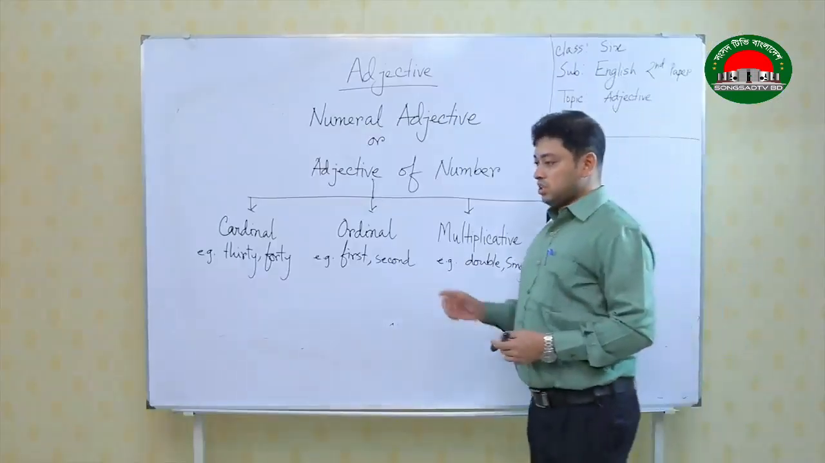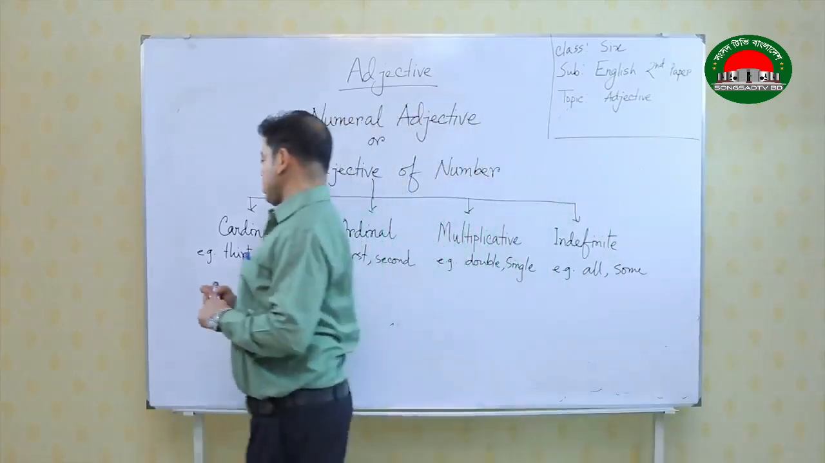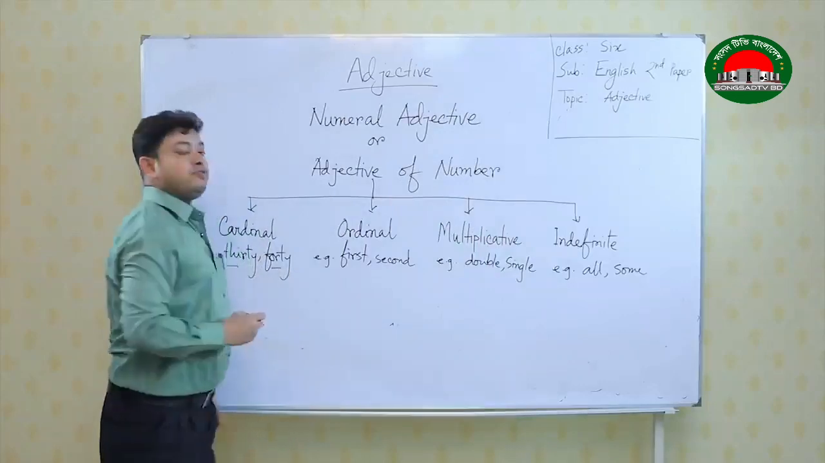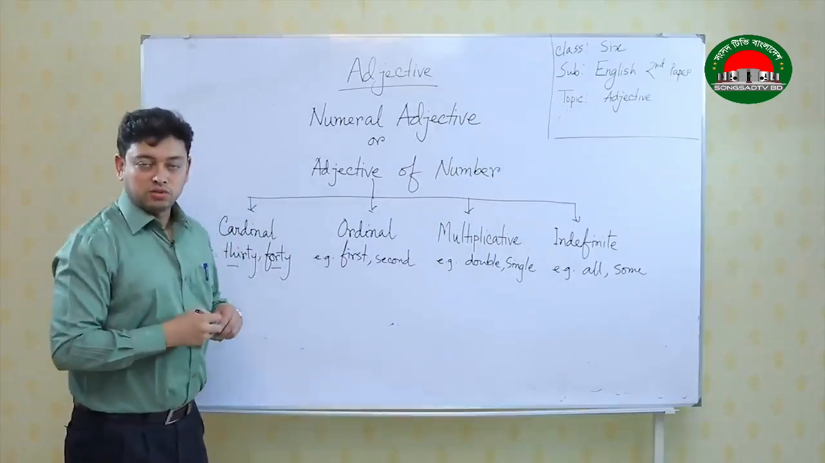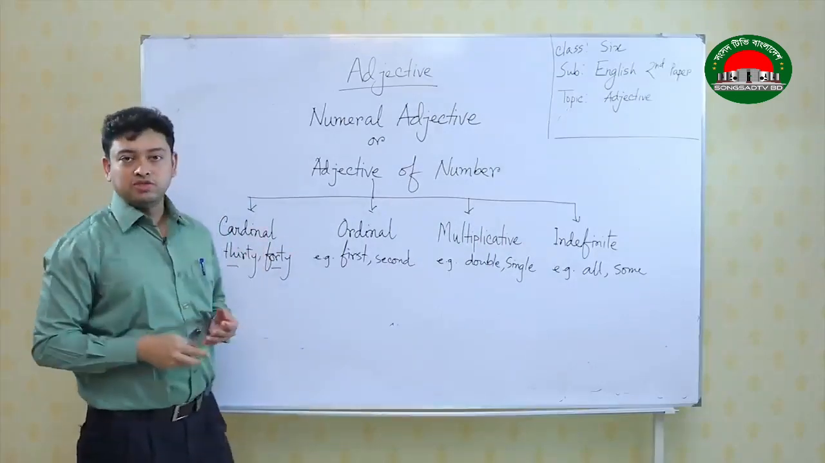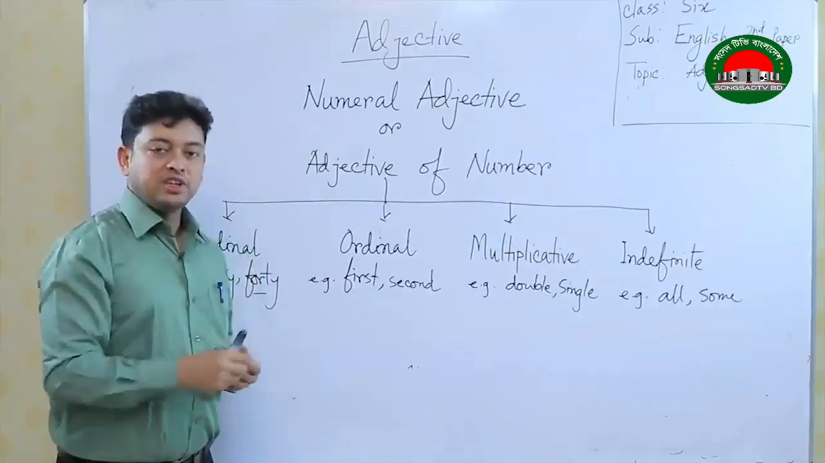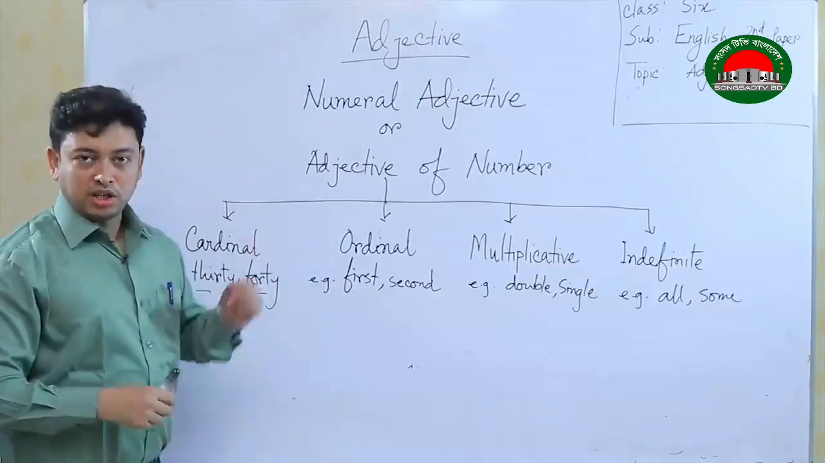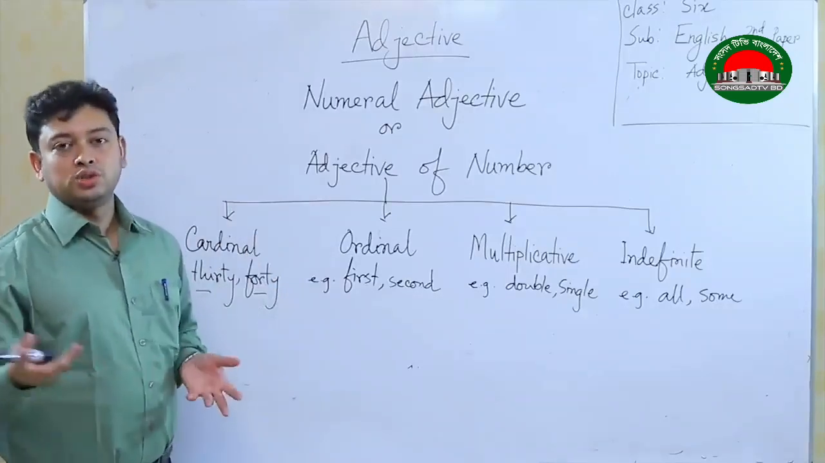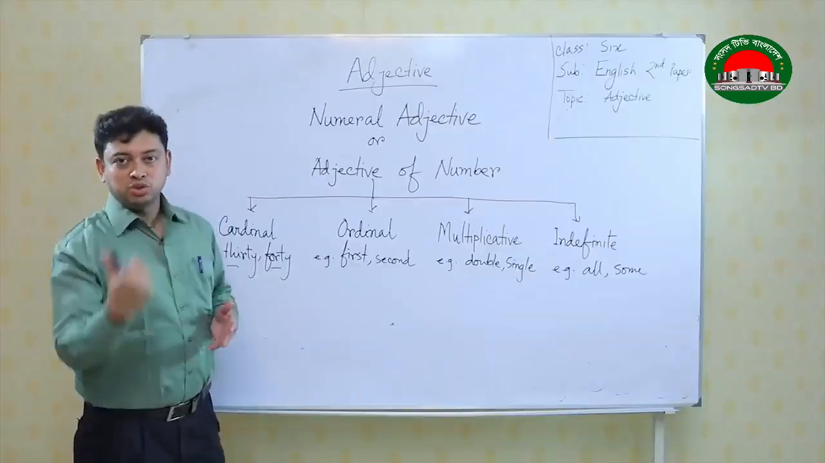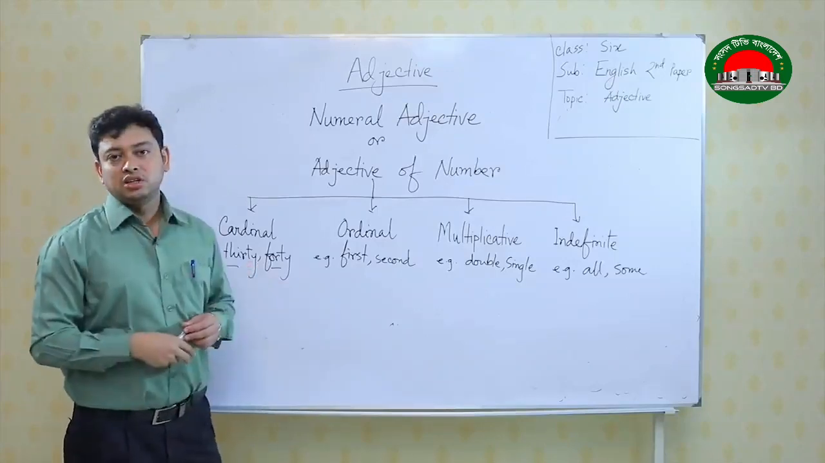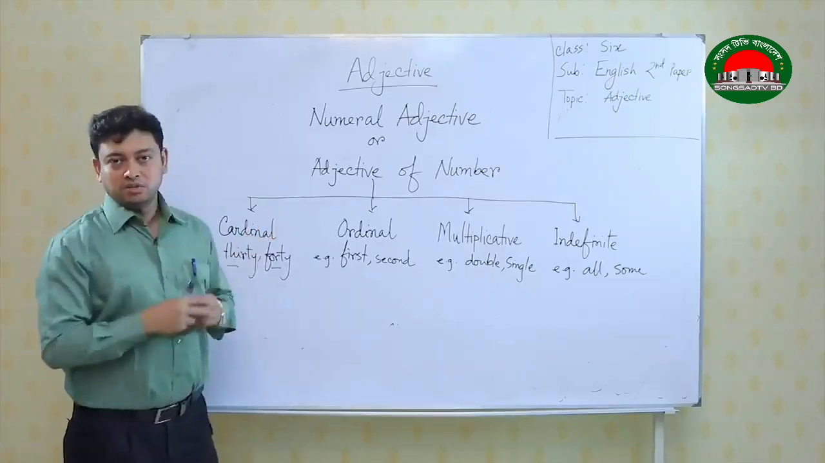So, when we talk about these examples and these words, if these words are used in a sentence and if it qualifies a noun, then it becomes adjective of number. Now, specifically if you want to identify, the name will be cardinal numeral. For example, there are 40 students. So, 40 students. So, it is qualifying students. So, the word 40 will be cardinal numeral number.